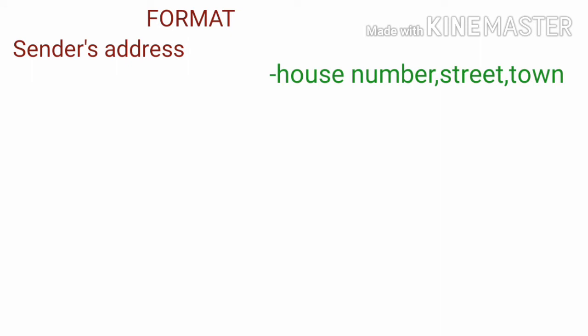Let us start with the format of informal letter. First of all, we write sender's address on the extreme left hand side of the page. It includes the house number first, followed by the street, town and the pin code if you know it. But children, remember, it doesn't include the writer's name, only house number, street and town.